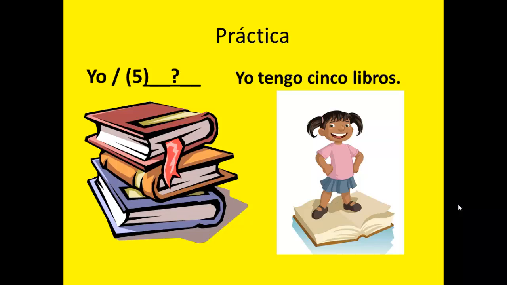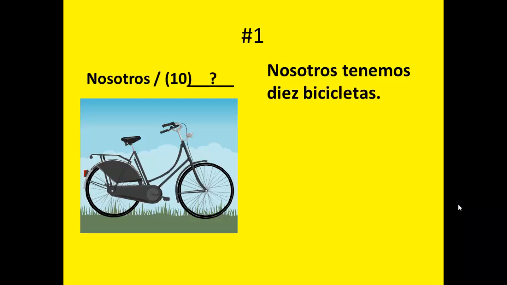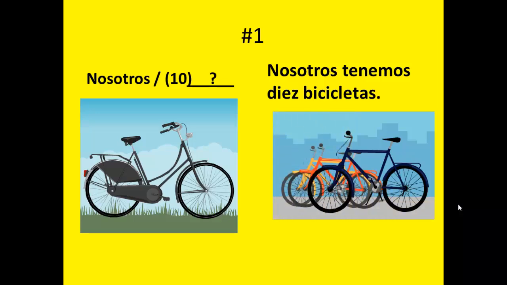Yo tengo 5 libros. I have 5 books. Let's try another one. Nosotros, so we, have 10, and that's a picture of a bicycle. So I need you to write down, how do you say we have 10 bicycles? You would match up your form of nosotros with tener. So nosotros tenemos 10 bicicletas. We have 10 bicycles.